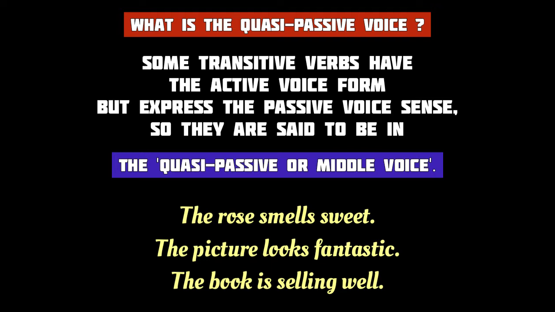For example, the rose smells sweet. Here the verb smells has the active voice structure or the fifth form of the verb in simple present tense. But almost like the passive voice, here the verb smells describes the quality of the subject, the rose. Similarly, in the second and the third examples also, the verbs looks and is sailing have the active voice structures, but they express a passive voice-like sense.